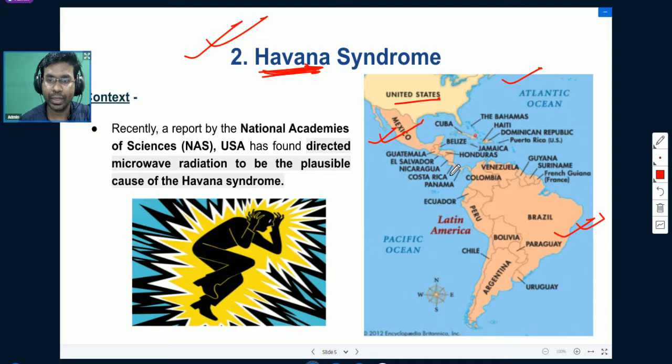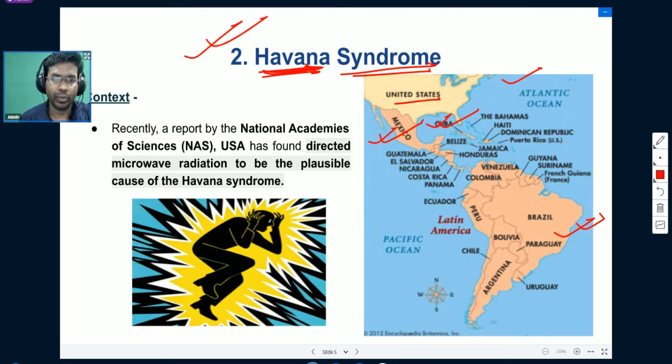You can see over here, this is Cuba. Cuba is basically an island country that is located in the Atlantic Ocean itself, and Havana is the capital of Cuba. We will now understand about Havana syndrome and what this syndrome is.